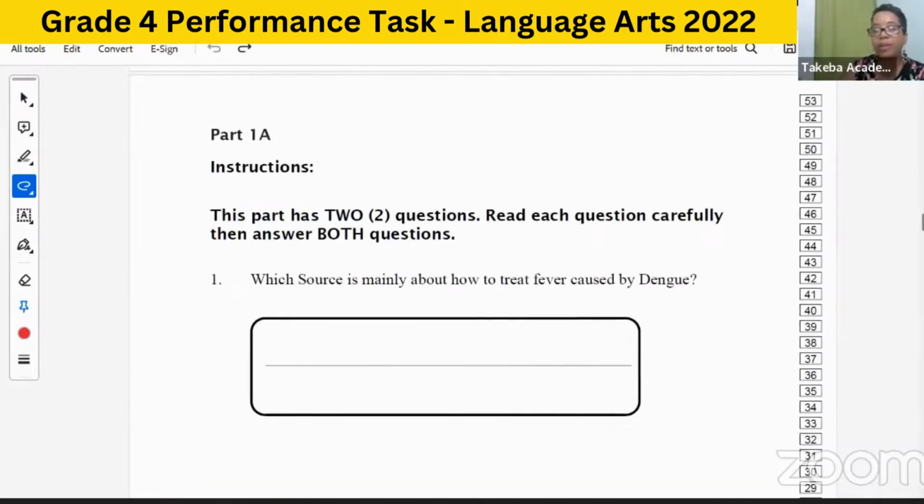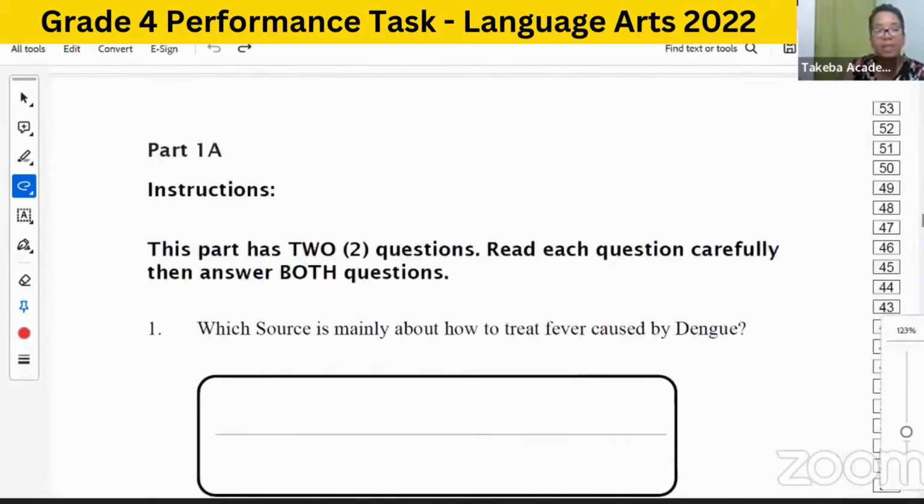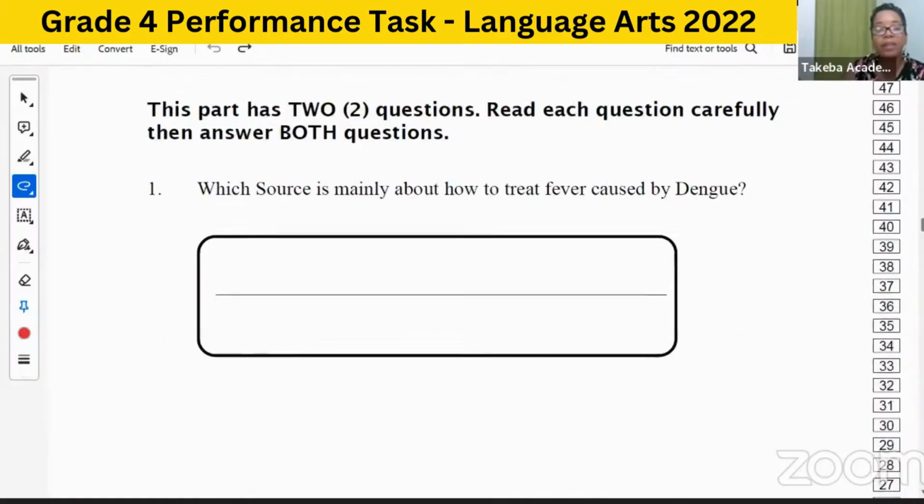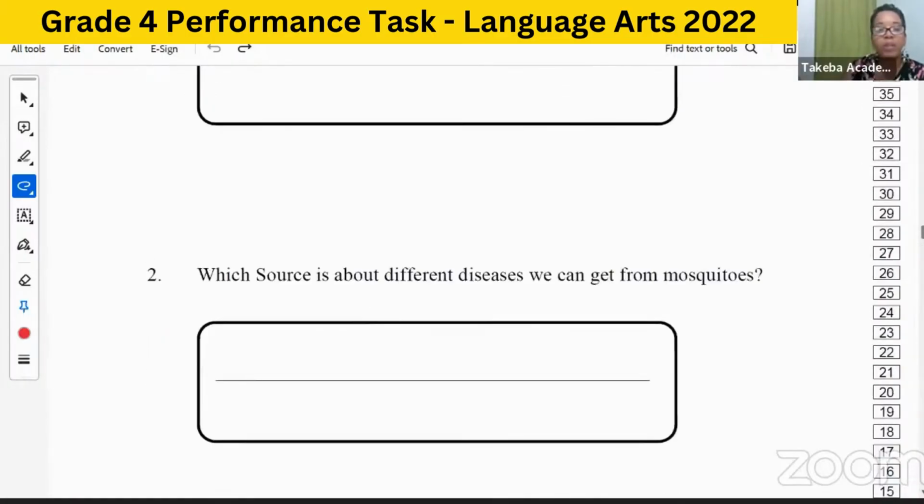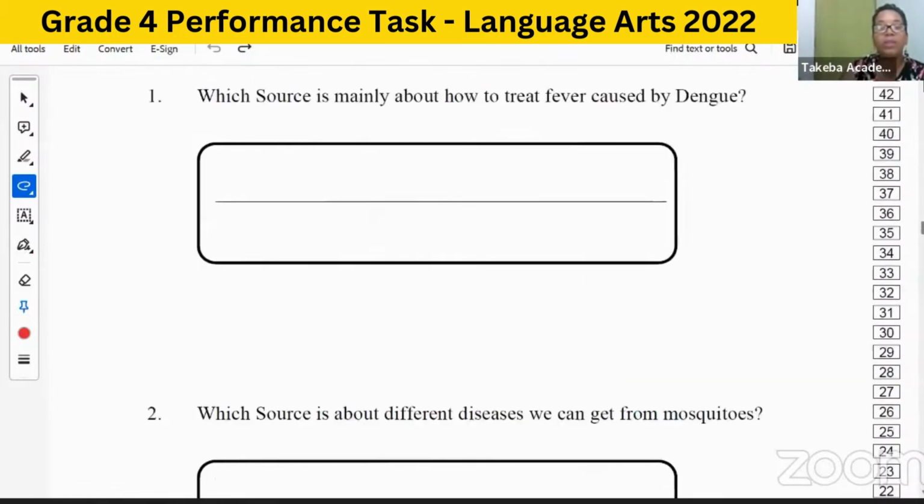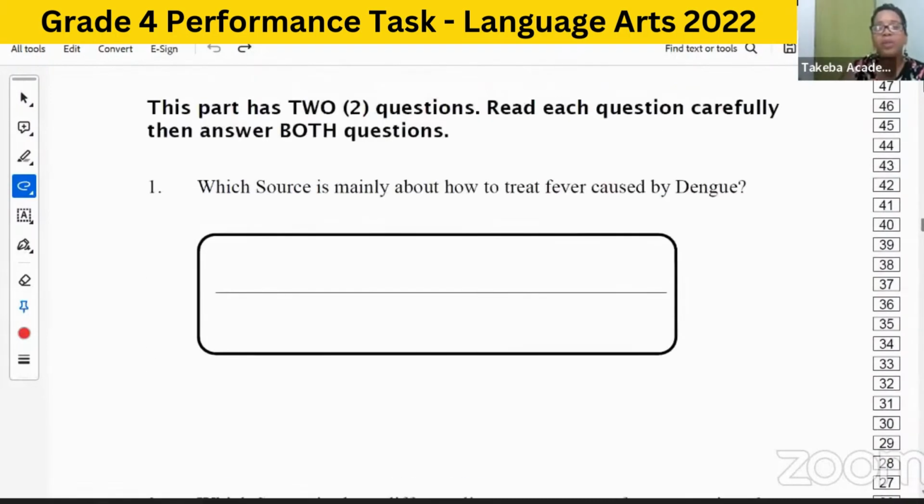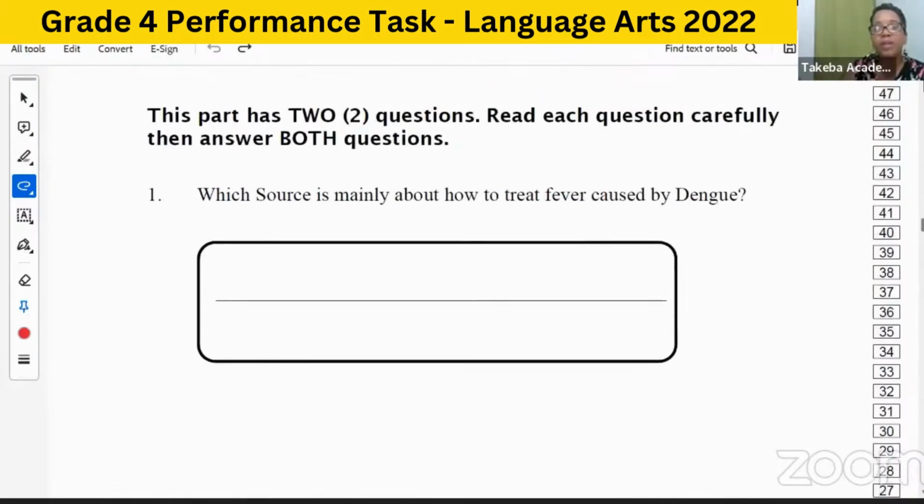In part 1, it says, this part has 2 questions. You're to read each question carefully, then answer both questions. So question 1 says, which source is mainly about how to treat fever caused by dengue? And then question 2 says, which source is about different diseases we can get from mosquitoes? So we have read both questions. Let's look now at the sources. Let's go back to question 1. Question 1 says, which source is mainly about how to treat fever caused by dengue?